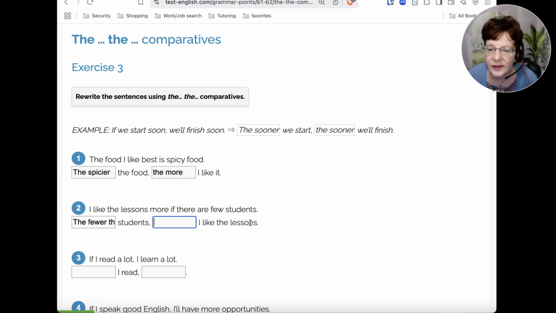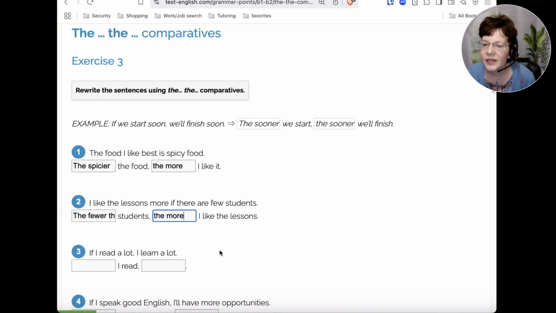The more I like the lessons. Okay, number three: if I read a lot, I learn a lot. So the more I read, the more I learn, right?